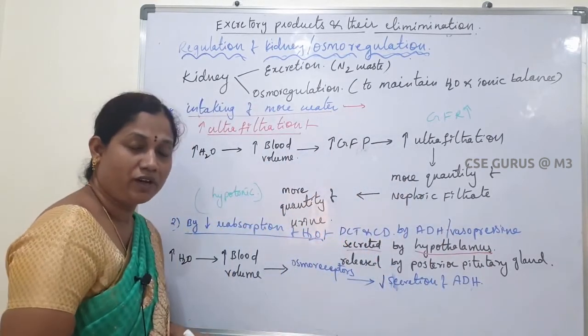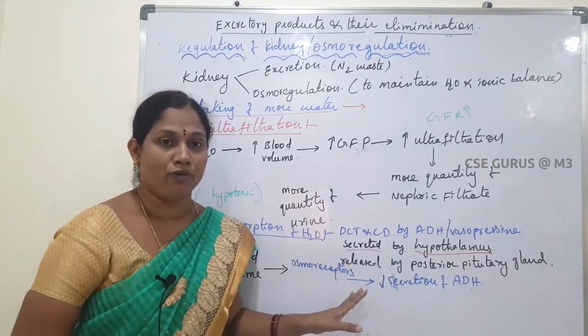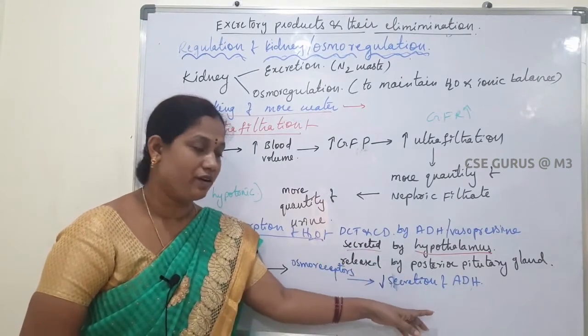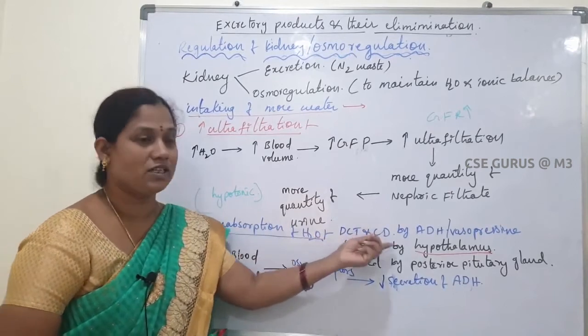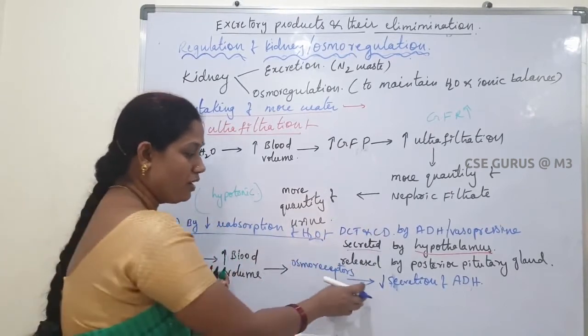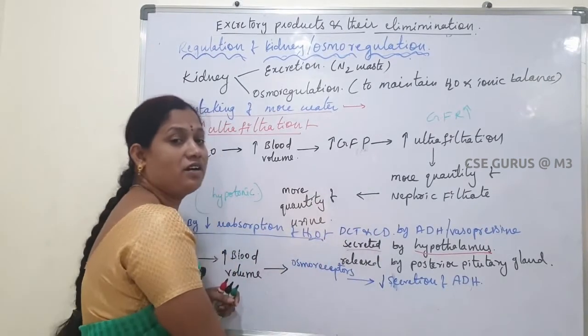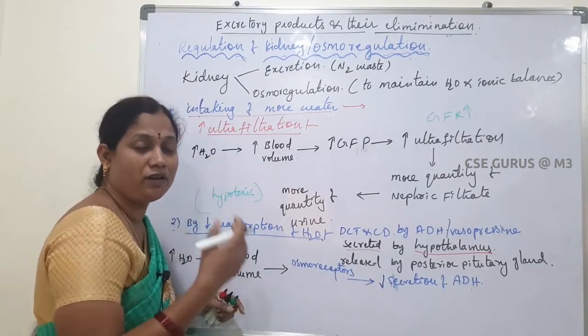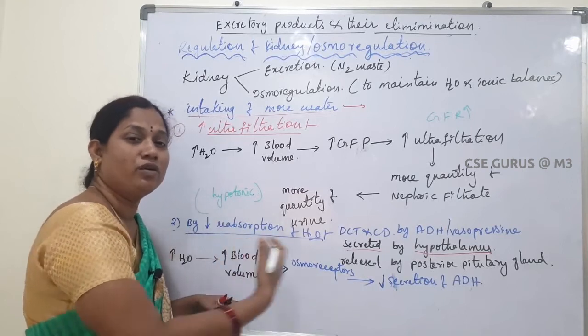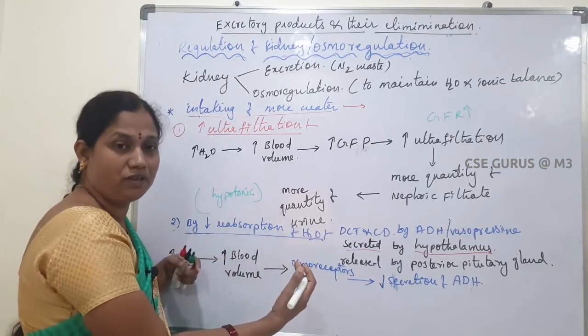Normally ADH hormone, antidiuretic hormone, what is its function? Reabsorption of water from the DCT and collecting duct. Here the secretion is decreased. So in the absence of ADH, the water cannot be reabsorbed into the tissues.